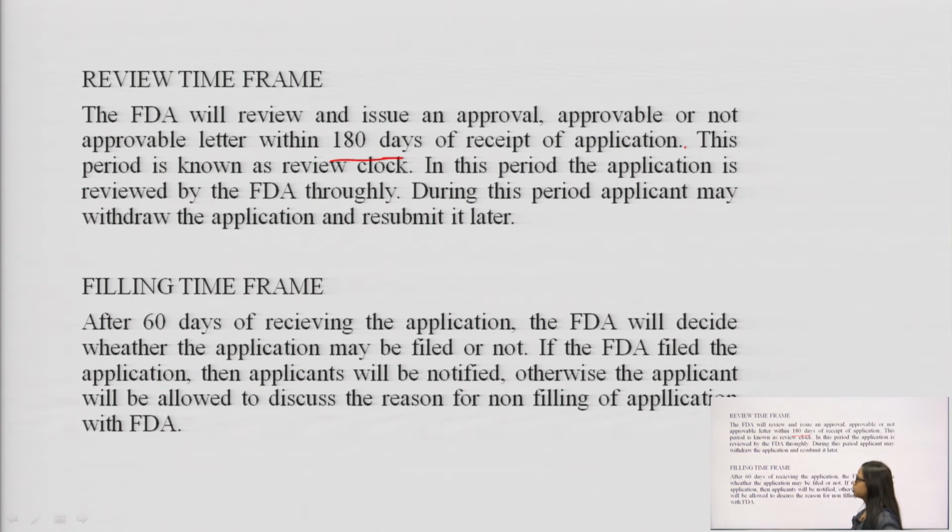Next is filing time frame. After 60 days of receiving the application, the FDA will decide whether the application may be filed or not. If the FDA files the application, then the applicant will be notified. Otherwise, the applicant will be allowed to discuss the reason for non-filing of the application with the FDA. Review time frame is 180 days and filing time frame is after 60 days.